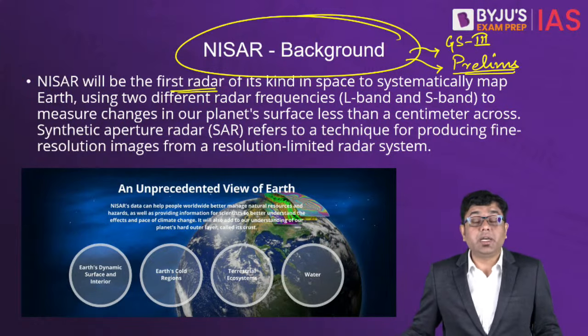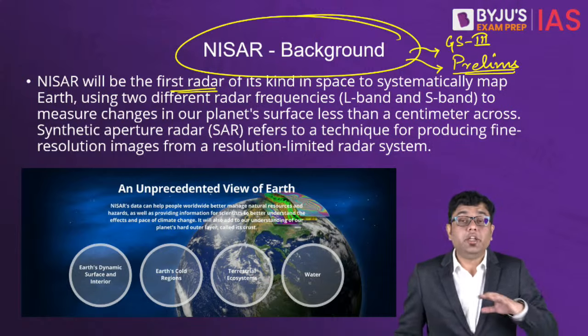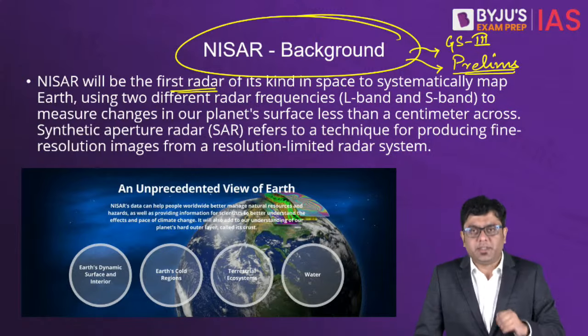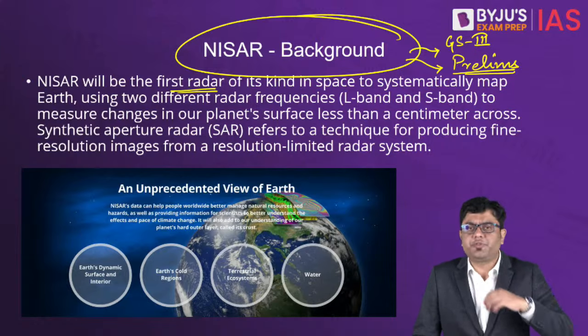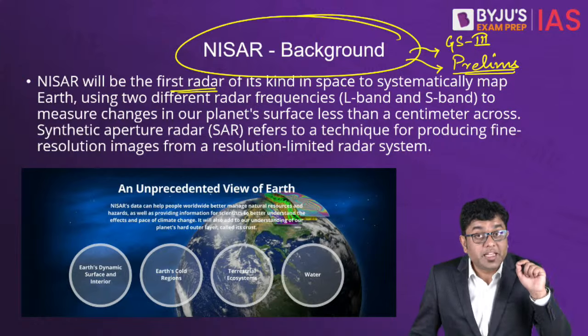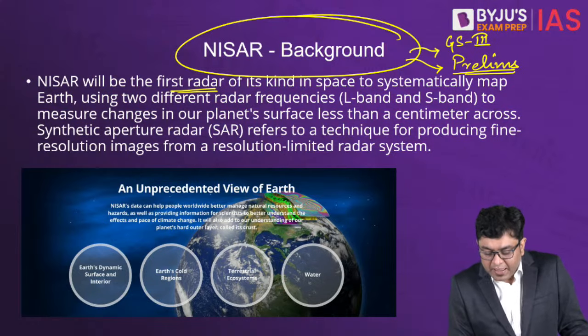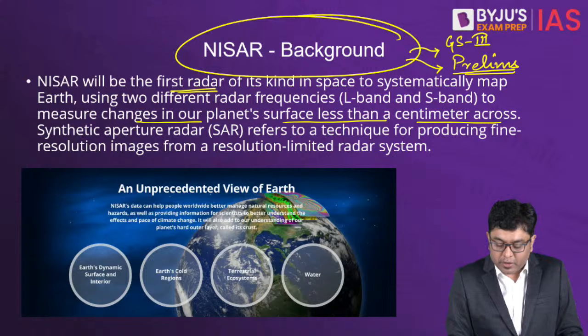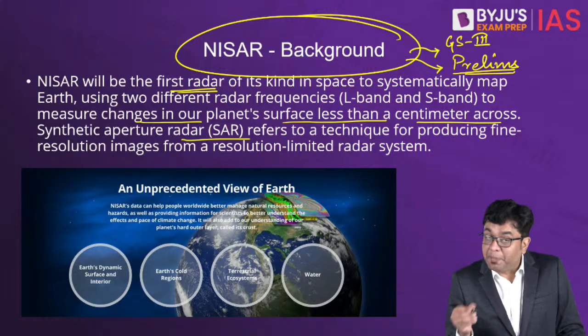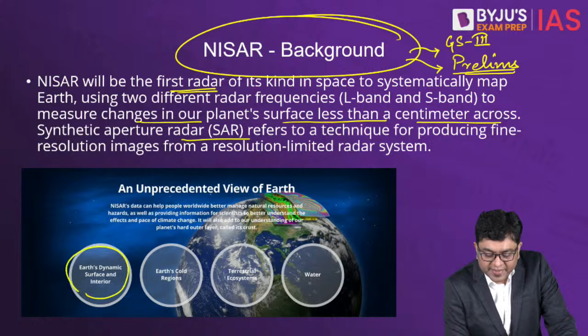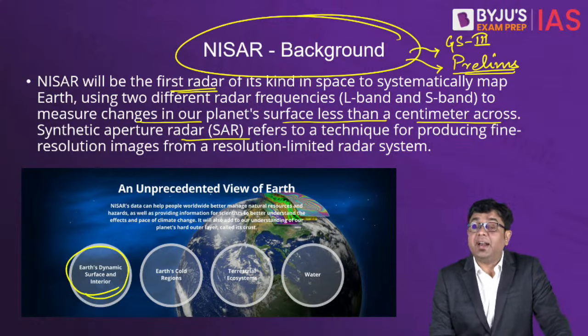In the recent Turkey earthquakes that you would have read news articles about, you would have heard the news story that the ground has shifted. How do we know whether the ground has shifted slightly or not? It is with the help of this particular kind of radar. So that is why, even if there are changes on our planet's surface of less than a centimeter across, the radar is able to catch that. So it is also going to help us understand Earth's surface and the changing Earth's interior.